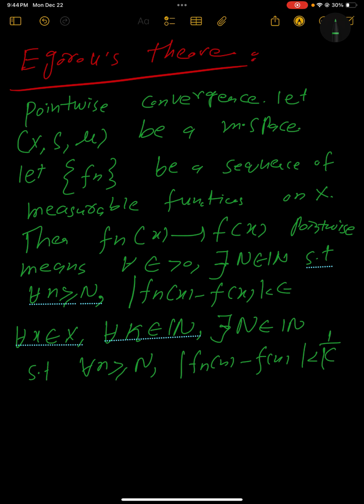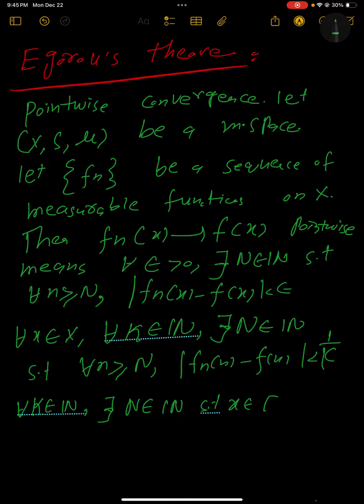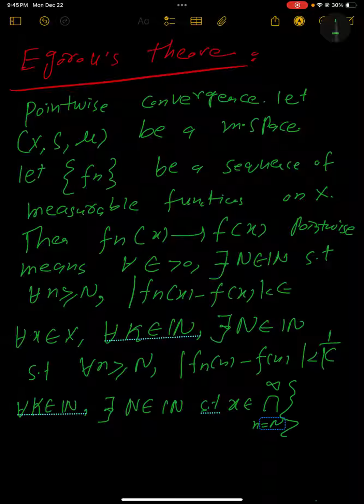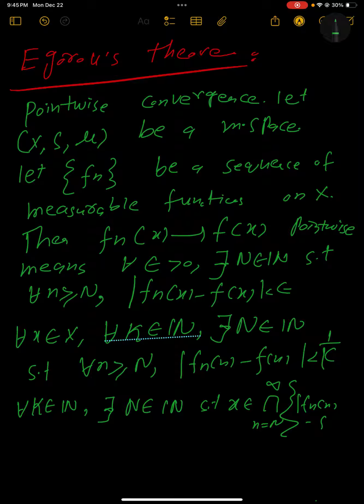Now we can rewrite this. For all k belonging to the natural numbers, there exists N such that x belongs to, since it is for all n greater than N, we use an intersection, n equal to N up to infinity, of the set where |Fn(x) - f(x)| is less than 1 divided by k.